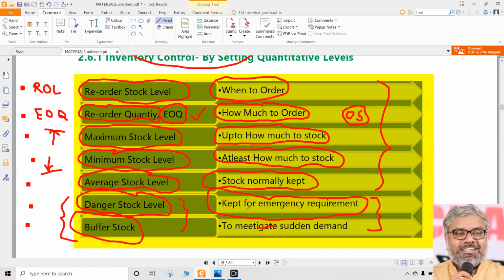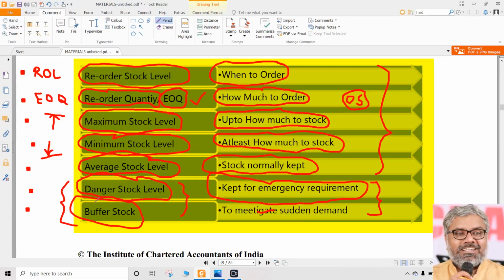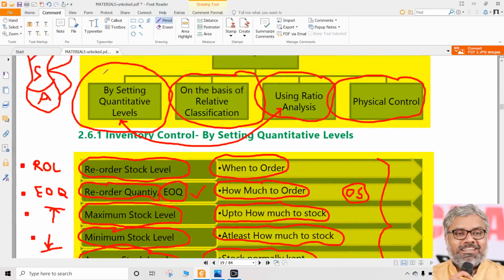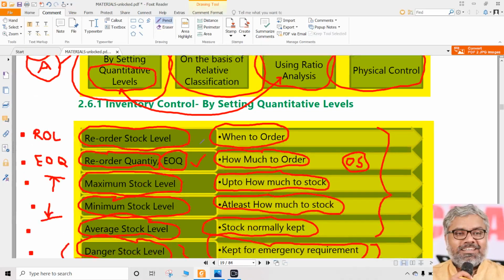Of course, these 2 things also can be calculated, but they're not that relevant. Danger stock level has a formula. Buffer stock has no special formula. Even if we create that also just for our satisfaction, it is not going to be very different from danger stock level. These two are one and the same, we can say. So these are the various types of stock levels. We can call them quantitative levels, which are all set by the organizations.